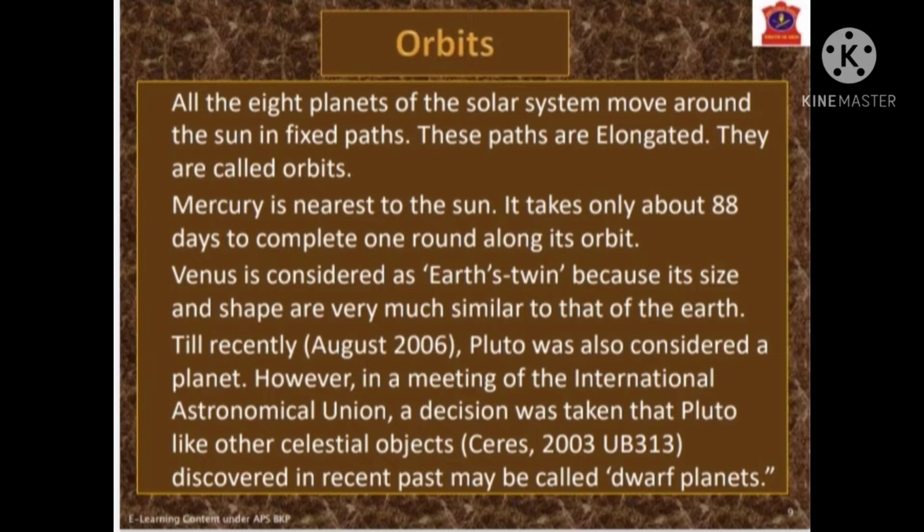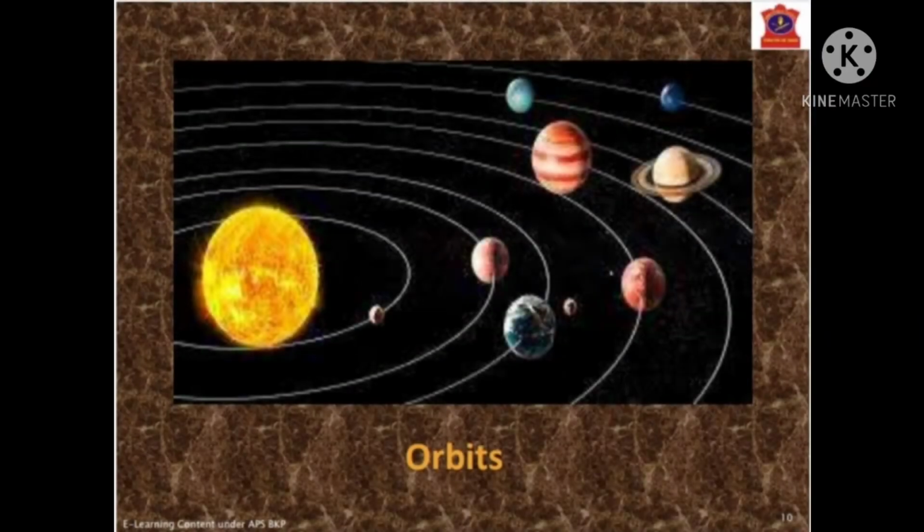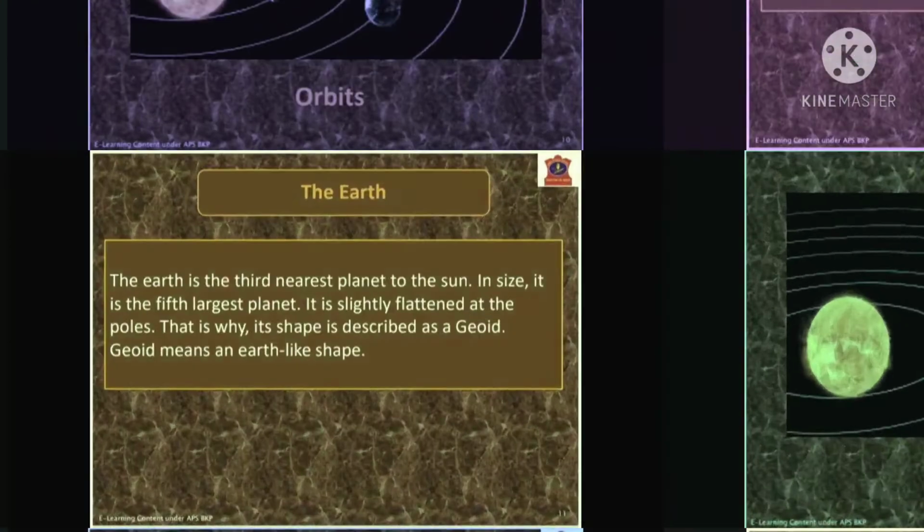Till recently, August 2006, Pluto was also considered a planet. However, in a meeting of the International Astronomical Union, a decision was taken that Pluto, like other celestial objects, for example Ceres and 2003 UB313, discovered in the recent past, may be called dwarf planets. Look at this image. Every planet is moving on its own path. That path is called an orbit.